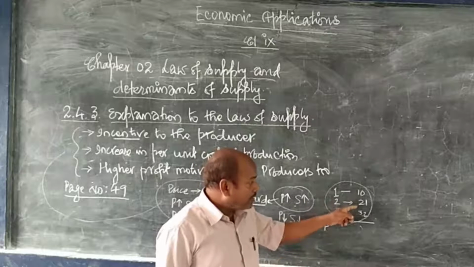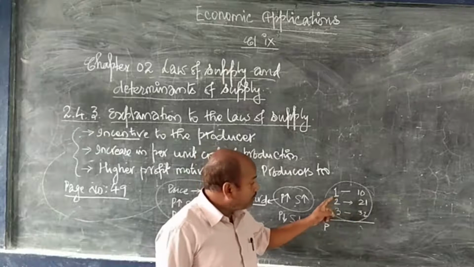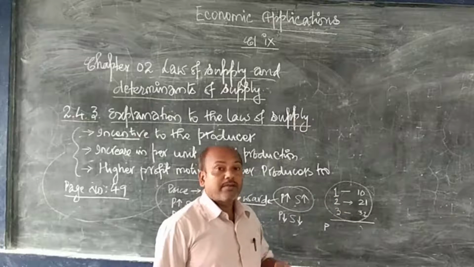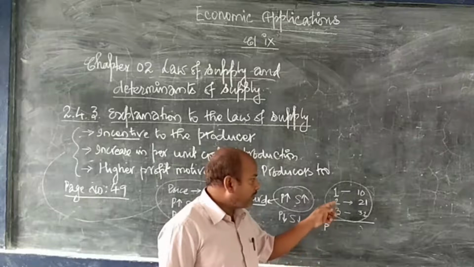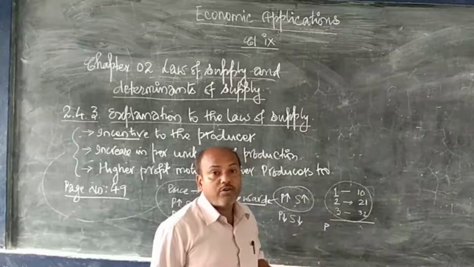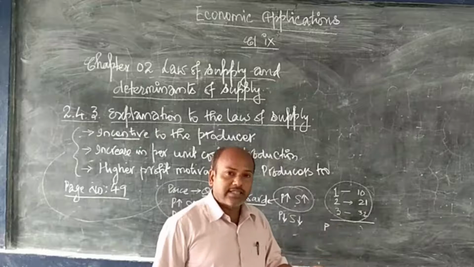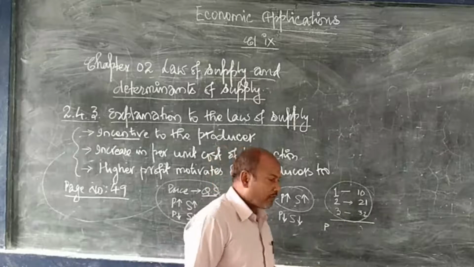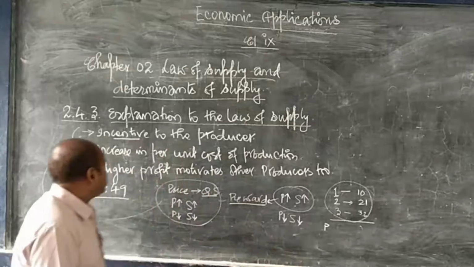Then though the cost of manufacturing may increase, still you would like to increase the production. So it all depends upon the price. If the price increases despite the increase in manufacturing cost, you would like to increase more and more because the profit has increased. That means at a higher price, you will produce more and more. And just opposite will be the case.